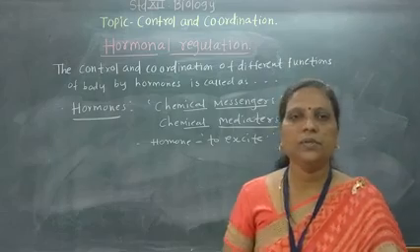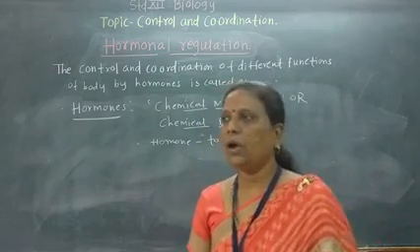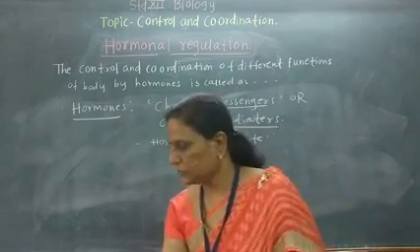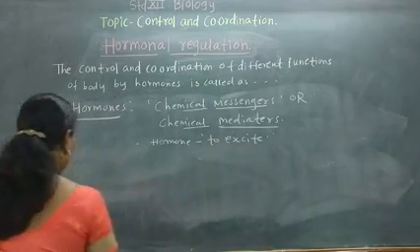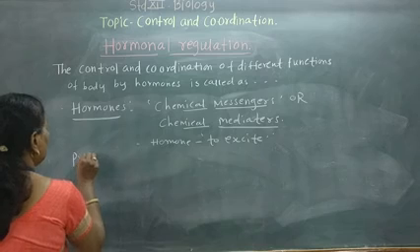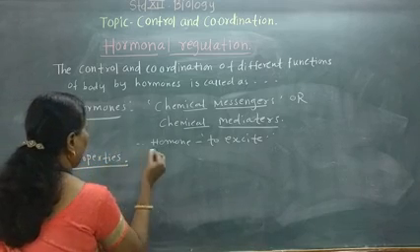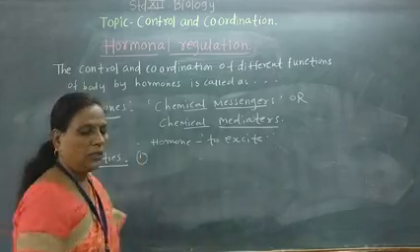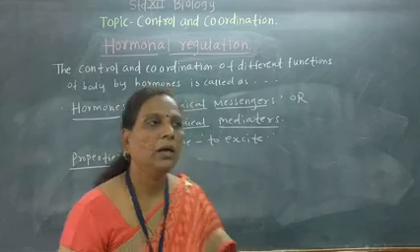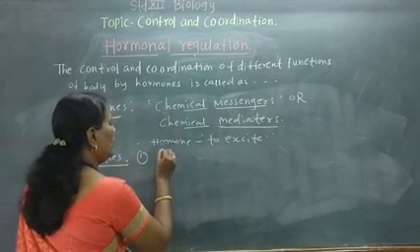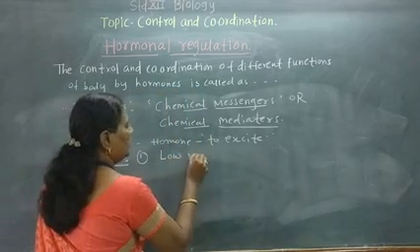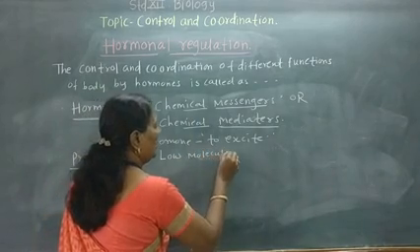Now we are going to study the properties of hormones. First, hormones have low molecular weight.